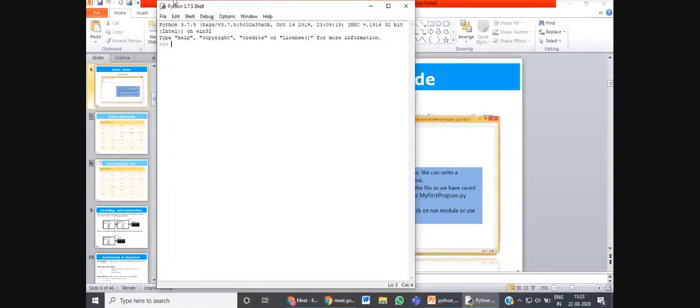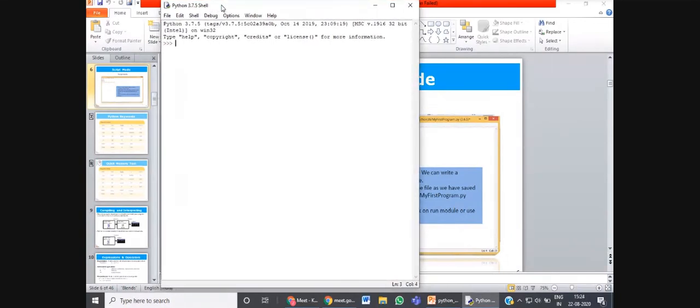This is the shell window of Python. I have installed version 3.7.5 of Python. This is the shell window. Here shell is written. These are the three greater than symbols where we have got the cursor blinking over here. That means it is ready to accept the input. You can write the command here.